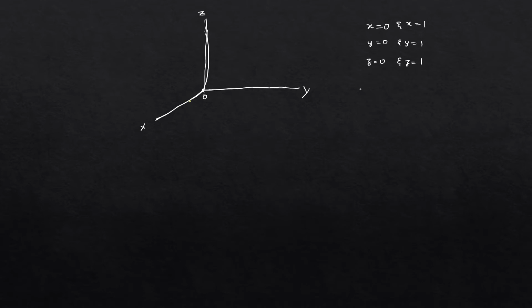See here, x equal to 0 means this point, and x equal to 1 means somewhere here on the x-axis at a distance of 1. Let us assume this point as A. Similarly, y equal to 0 means here, and y equal to 1 means here at a distance of 1. Z equal to 0 and z equal to 1 is here at a distance of 1. So I am assuming this point as B and this point as C.